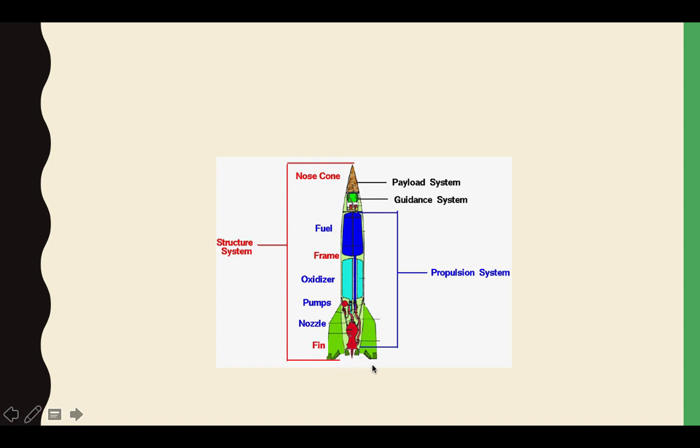Then the turbine is coupled to the fuel and oxygen pumps. The operation of the turbine forces the fuel and oxygen to the combustion chamber by using the pumps. The fuel is hydrogen and it combines with the oxidizer, that is oxygen.